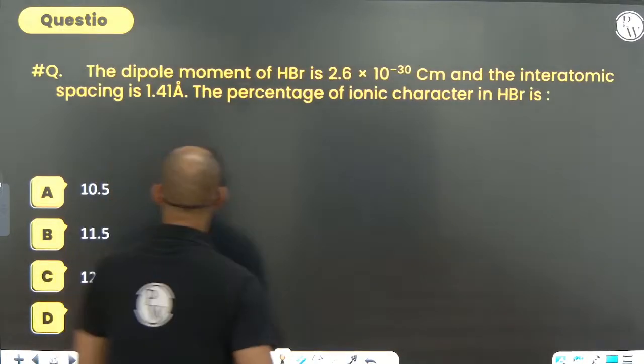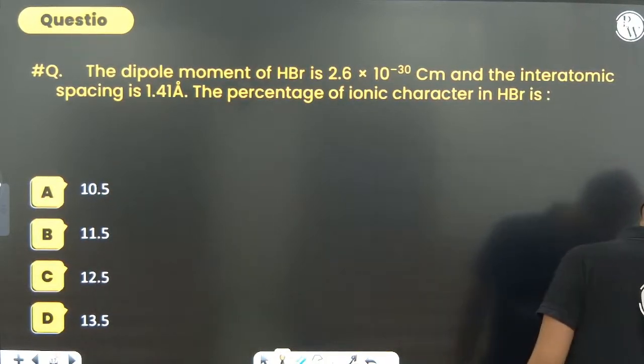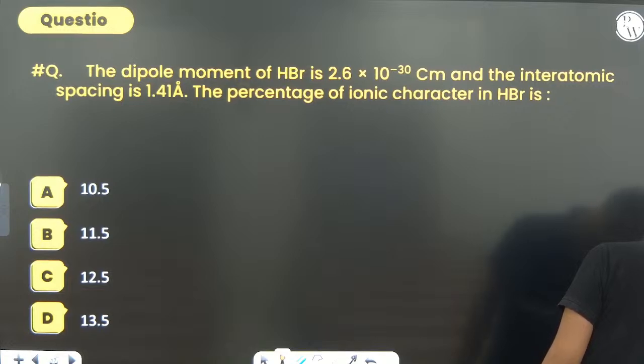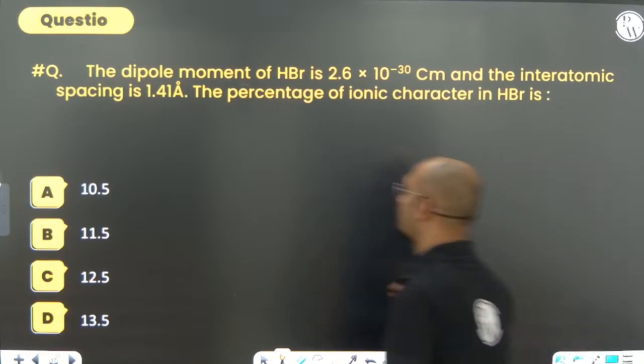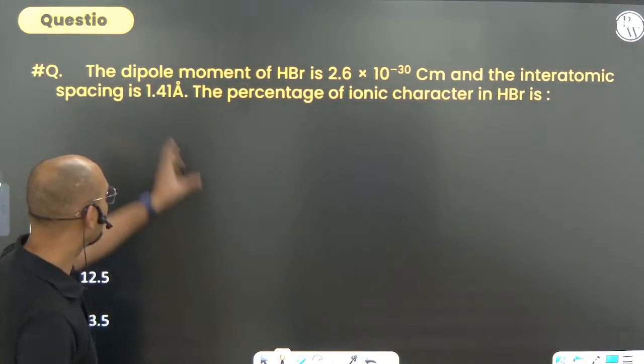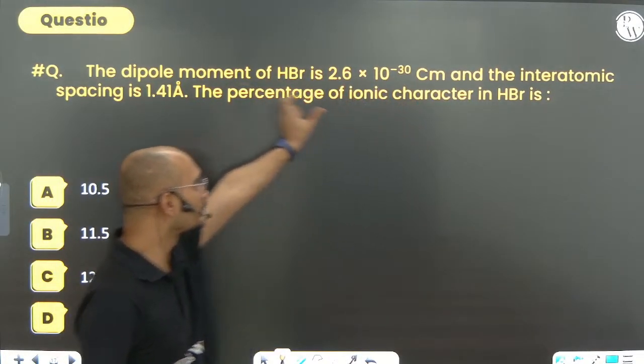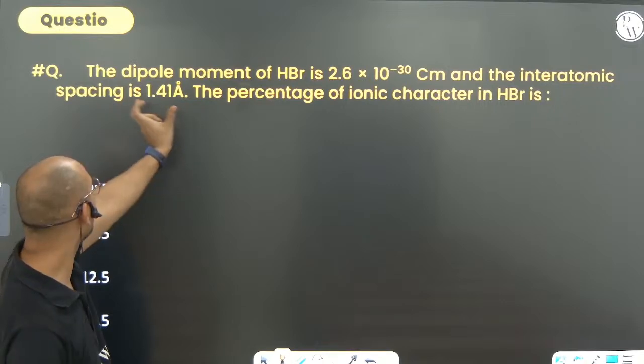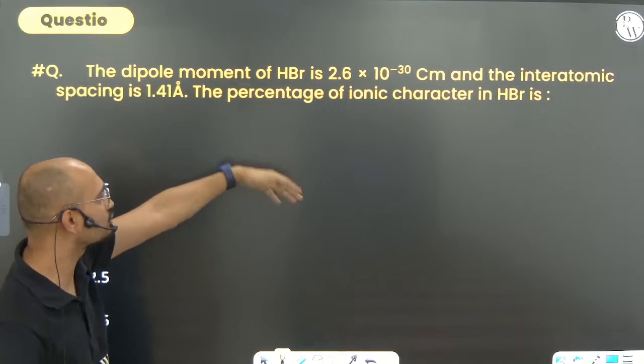Next, here we have come to the next question. Now the dipole moment of HBr is this much, coulomb meter. The interatomic spacing is this much. Find the percentage of ionic character.